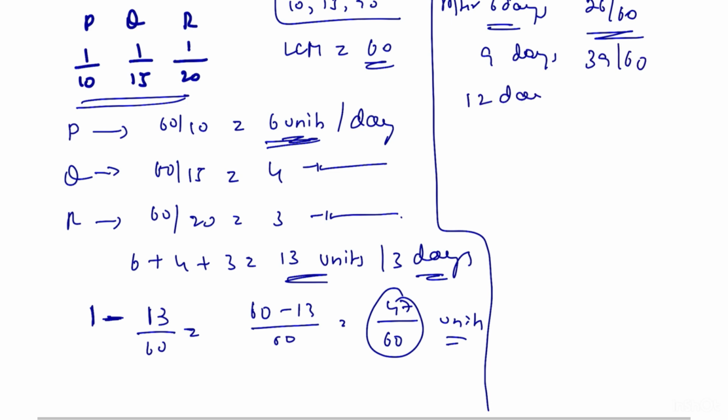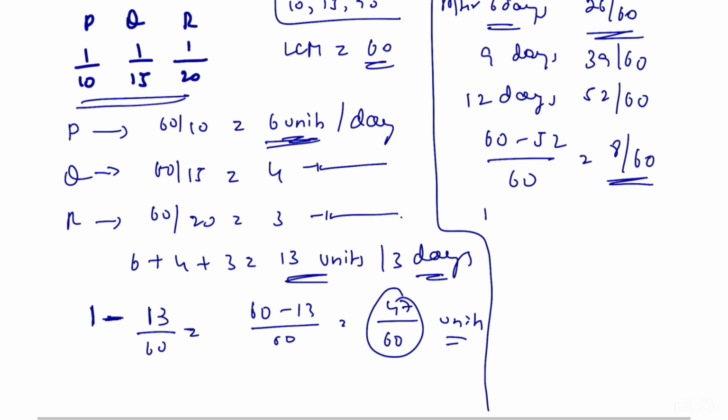After 12 days, 13 into 4, that is 52 by 60. Therefore 60 minus 52 by 60 is equal to 8 by 60 amount of work is still remaining.